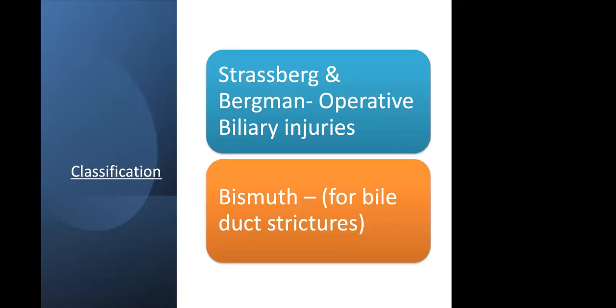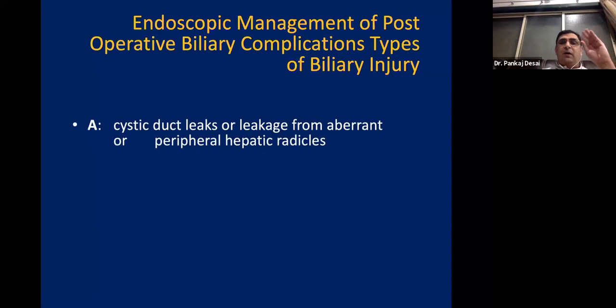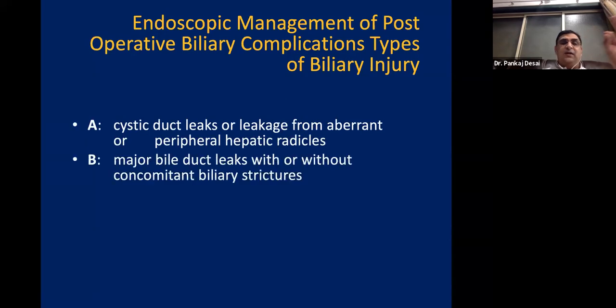Yes, sir. We usually, these are the most common strictures that we come across. And what classification we routinely use is a Strasberg or a Bergman for operative biliary injuries and Bismuth for all bile duct strictures. So Bergman in 1996 had given a very simple classification, which is very easy to follow.